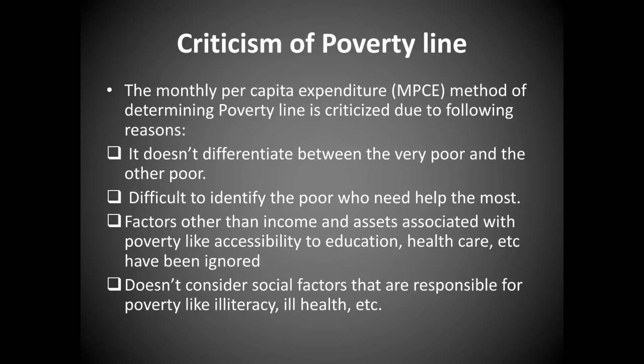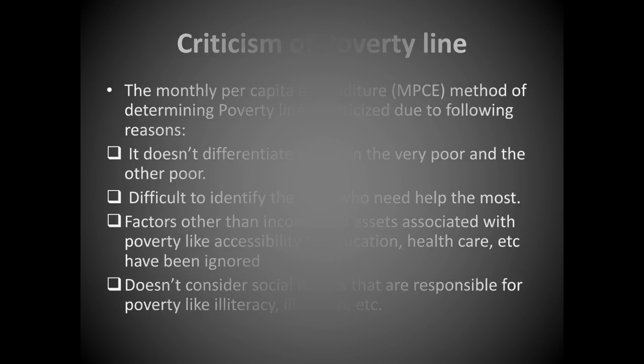Ill health also affects employment. If one is not employed, then he will not be able to earn proper income. If he does not earn income, what happens? This is a chain cycle. He is not going to have money to spend. When he doesn't have any money to spend, then he will be called poor.